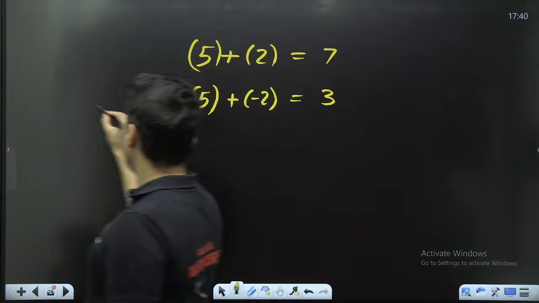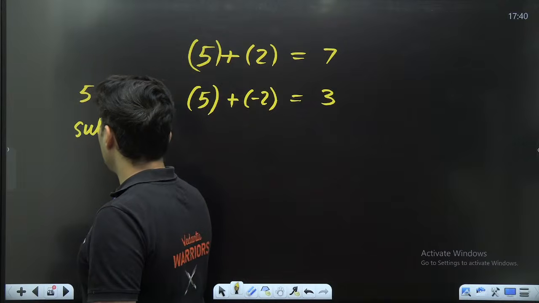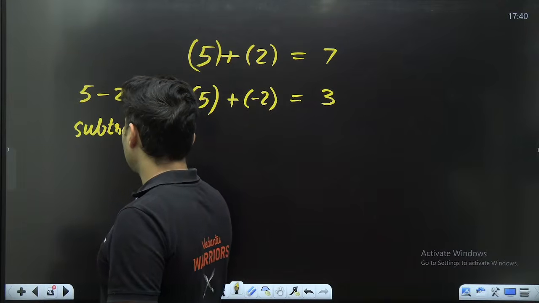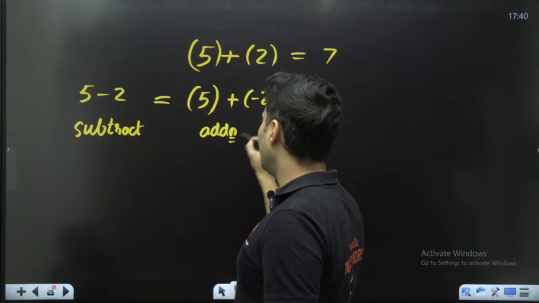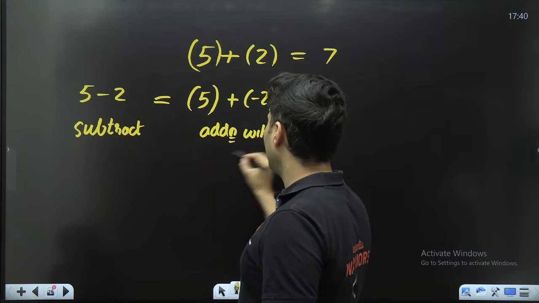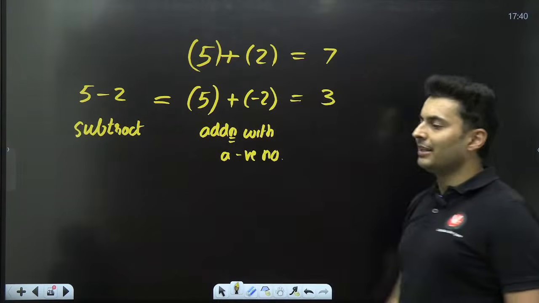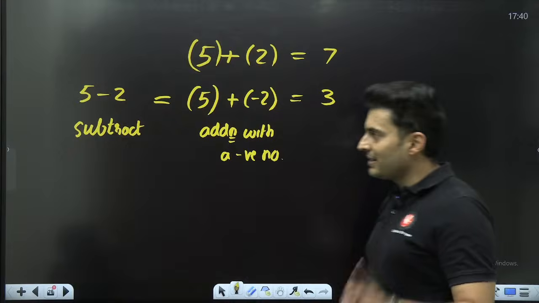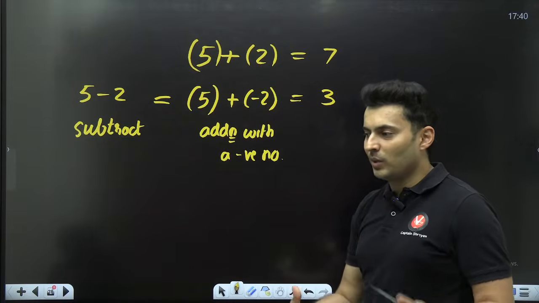This is the same as 5 minus 2. You can see this is subtraction. This is basically subtraction. Here, this is addition. This is addition with a negative number. So that's why I said subtraction is actually addition but with a negative quantity.